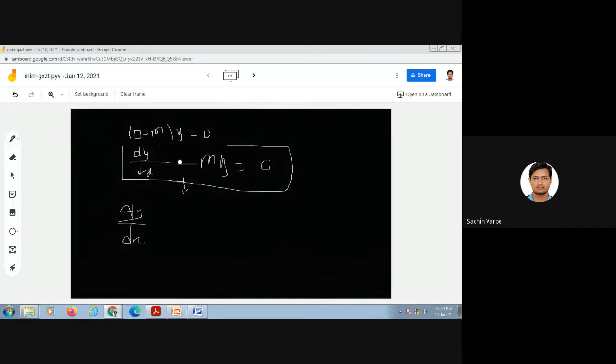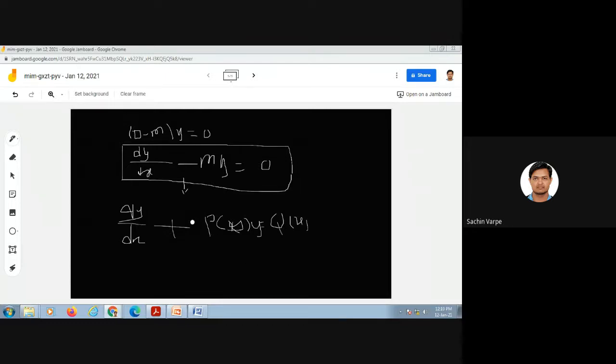I'm writing with the mouse, so the handwriting is not proper. So dy by dx plus P(x) into y equal to Q(x). Here Q(x) is 0. So this is a linear differential equation in its standard form.